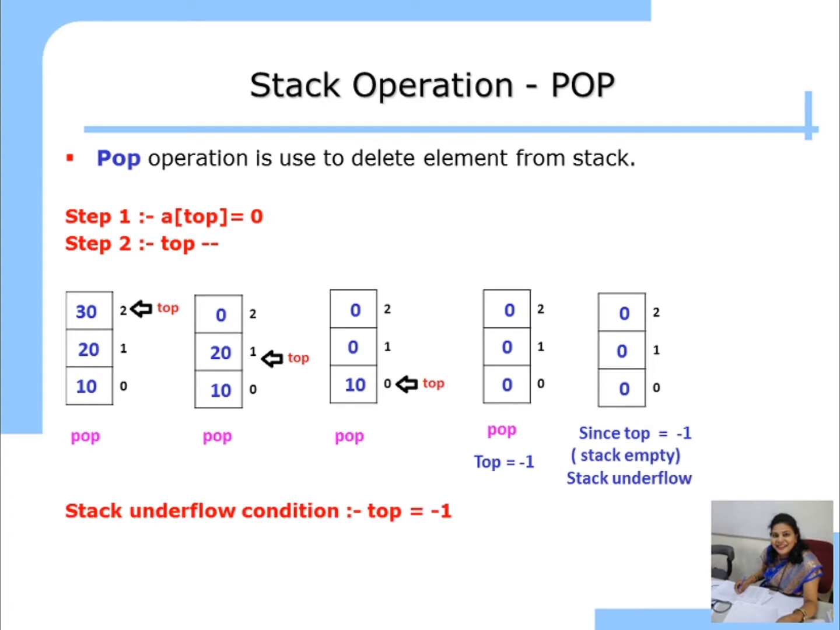So this is the stack underflow condition. Top is equal to minus 1. So if top is equal to minus 1, that is, if the stack is empty, then you cannot perform the pop operation.